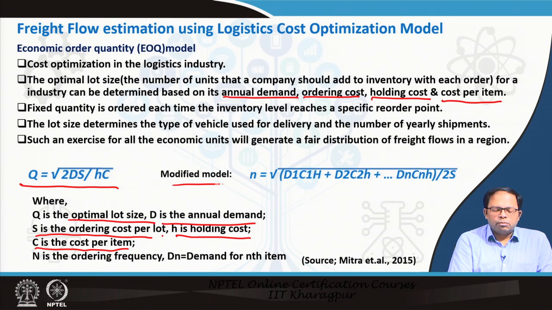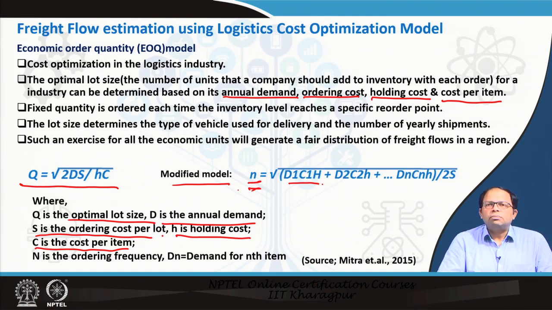can also have a modified model where we can determine n, which is the ordering frequency. d1, d2, d3, dn is the total demand for the nth item, and similarly C1, C2, Cn is the cost of the nth item. So, we can also do it this way: d1 into C1 into h, sum it up, divide by 2S, and again take a root of that. That will tell us the frequency of ordering as well.